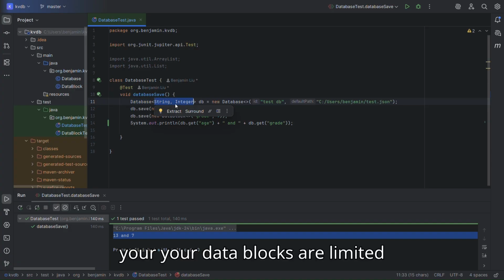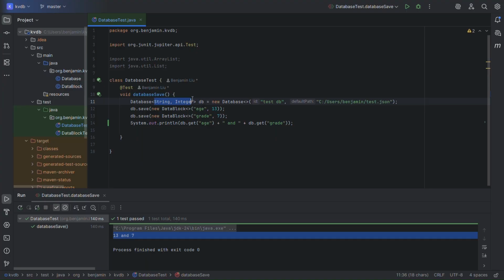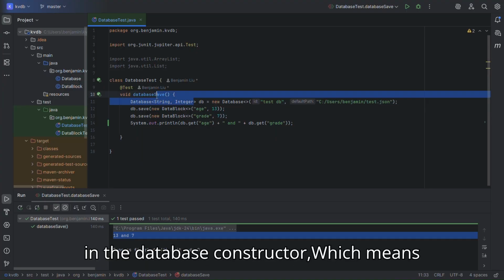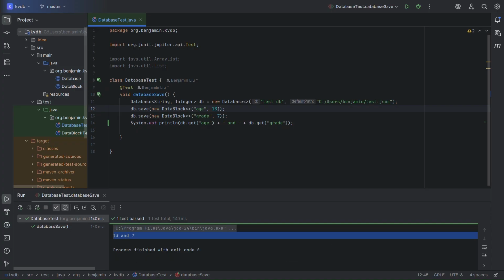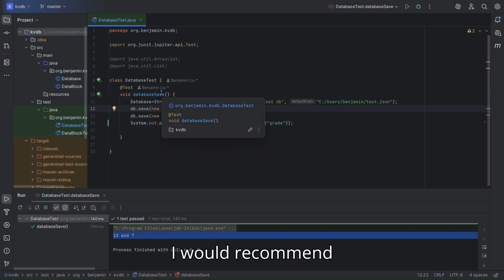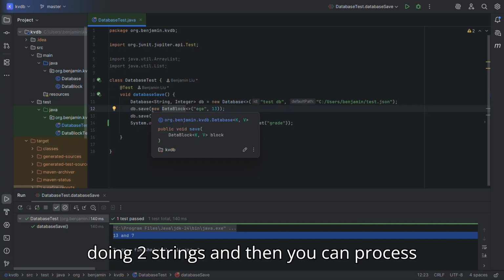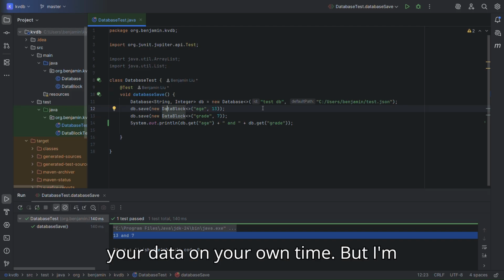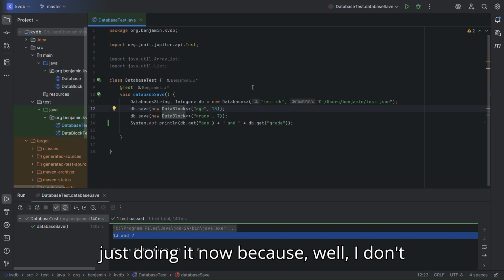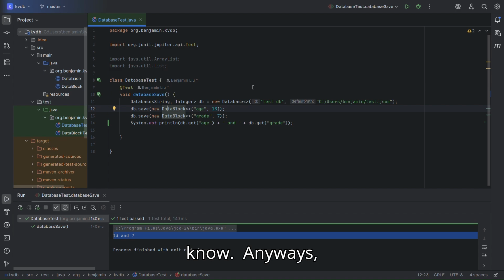Unfortunately, well, not unfortunately, that's pretty reasonable, but right now your data blocks are limited to the types you specify the database with, which means you can't put an int here. I would recommend doing two strings, and then you can process your data on your own time. But I'm just doing it now because, anyways, even in the JSON file, they are set to strings, even the integers, because I'm just being lazy.